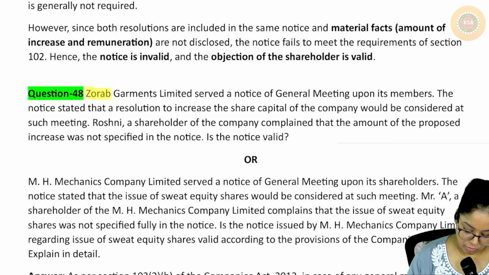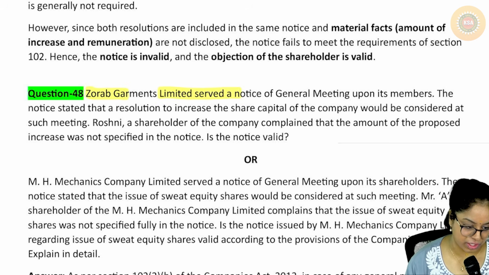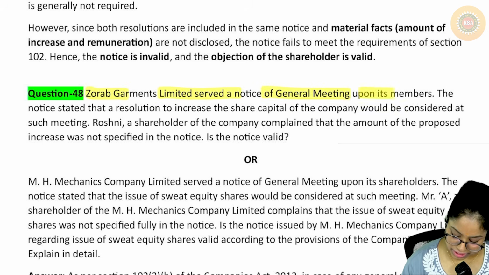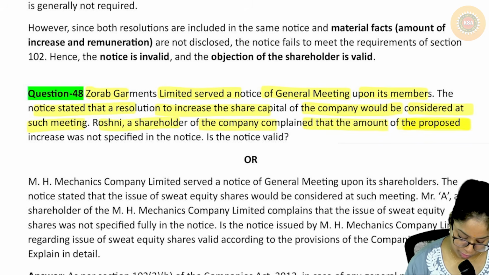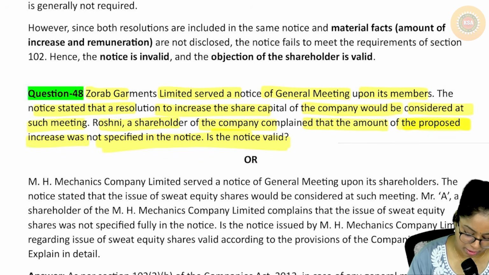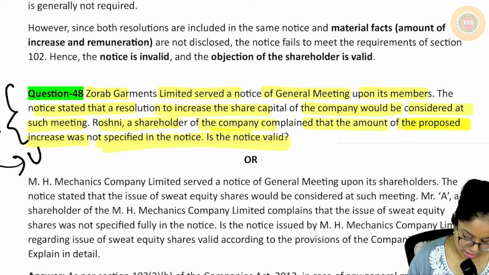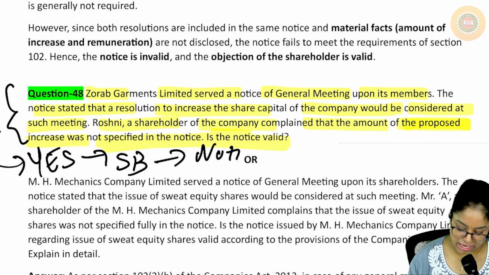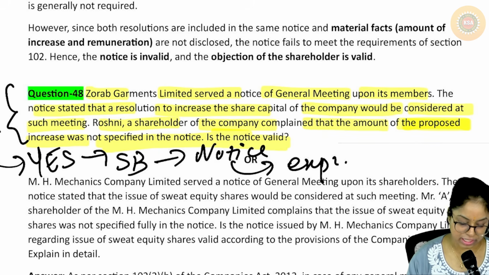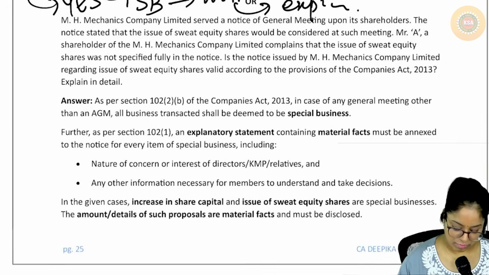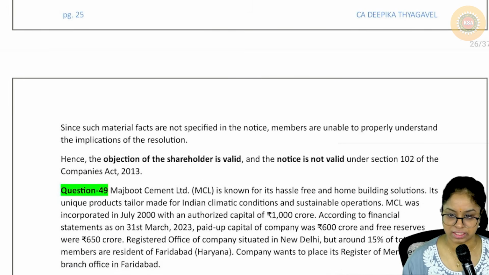Now, 48. Zorab Garments Limited served a notice of the general meeting upon its members. The notice stated that the resolution to increase the share capital of the company could be considered at such meeting. Roshni, a shareholder of the company, complained that the amount of proposed increase was not specified in the notice. Can she claim this? Yes, because it is a special business. You should have given all the details in the notice, as well as attached the explanatory notes, right? We'll do 2 more questions. We'll end with 50.